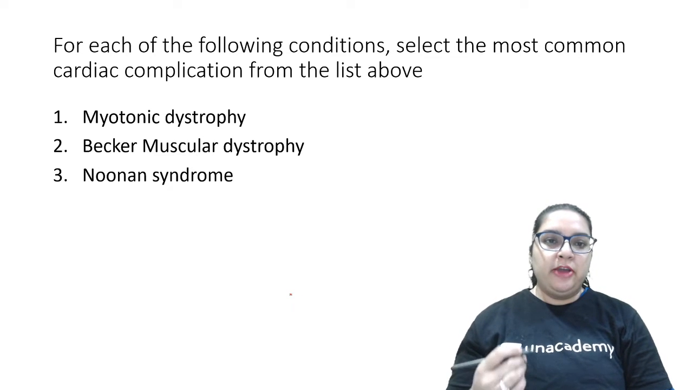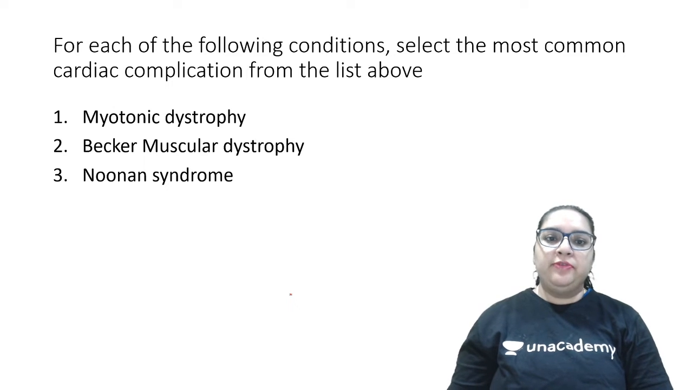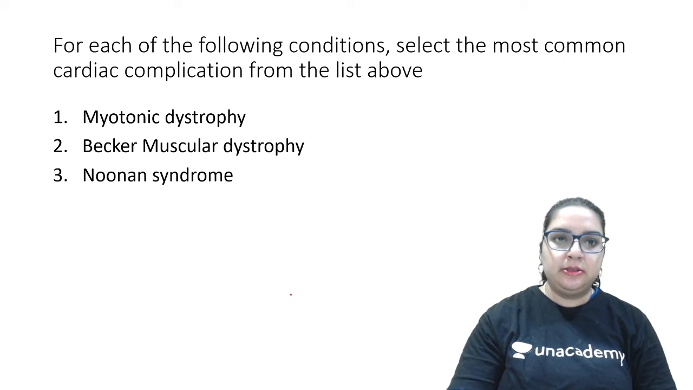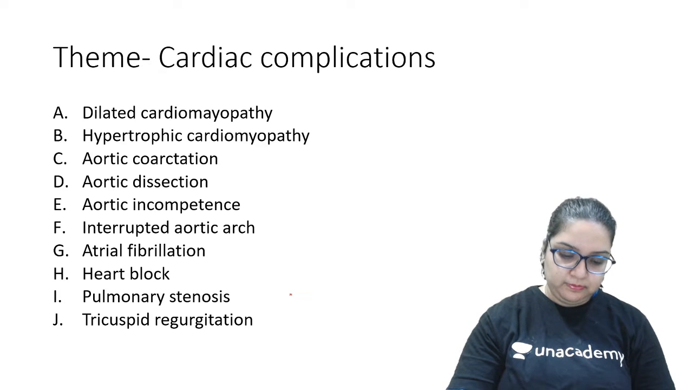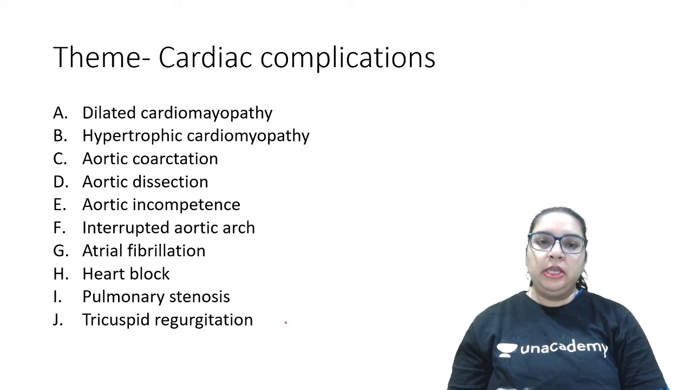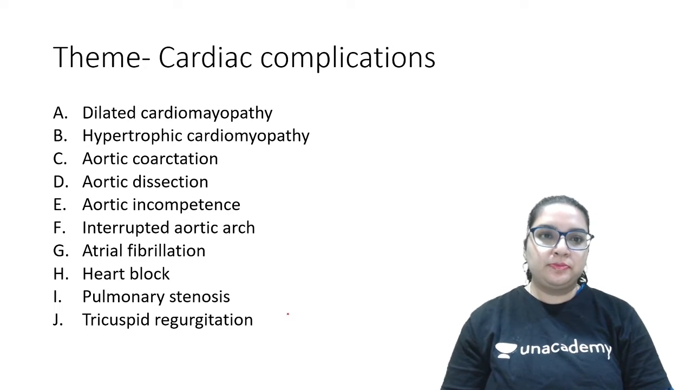So, we have myotonic dystrophy, we have Becker's muscular dystrophy, and we have Noonan syndrome. Try to answer this. Myotonic dystrophy, Becker's muscular dystrophy, and Noonan syndrome.